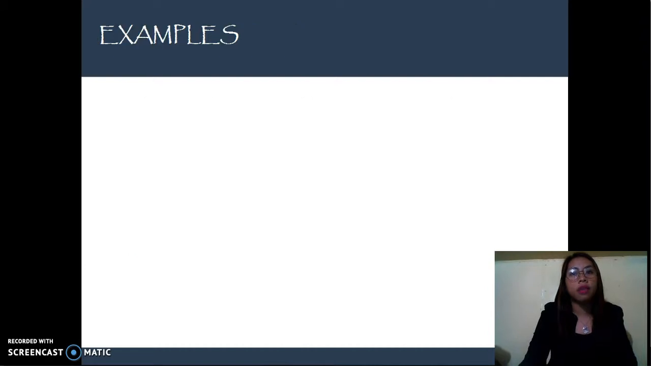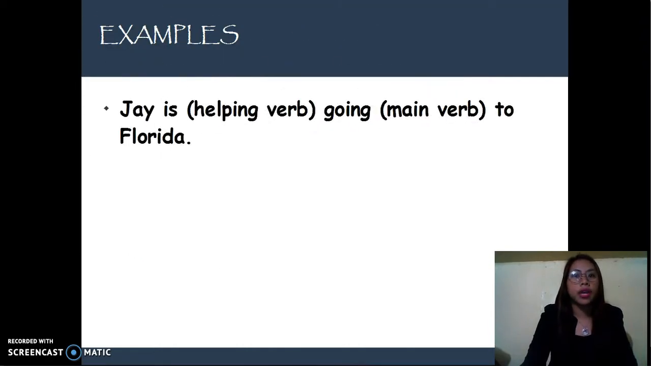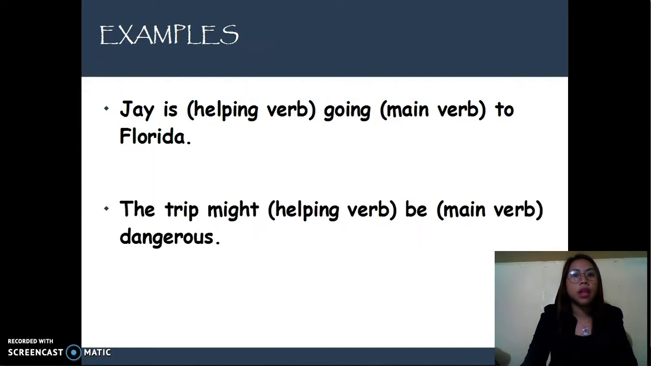Alright, let's take a look at this example. Jay is going to Florida. Now, try to identify the helping verb in the sentence. Is is a helping verb because it is followed by the action word going, which is the main verb in the sentence. Same with the second example, the trip might be dangerous. The helping verb in the sentence is might, which expresses possibility, followed by the main verb be.